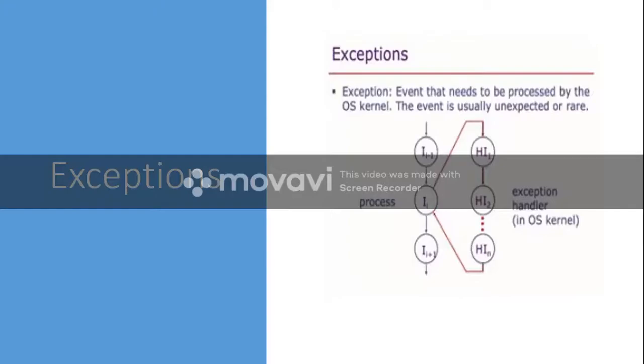This concept is called exception handling. Here, on the left side, the process is running in user mode, but when the control is transferred to the exception handler, it is running in supervisor mode. This exception handling will be done by the operating system kernel.